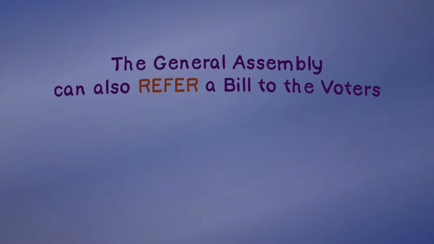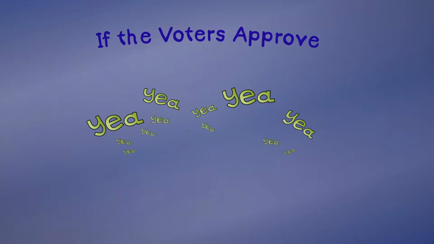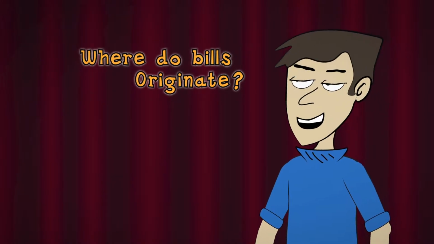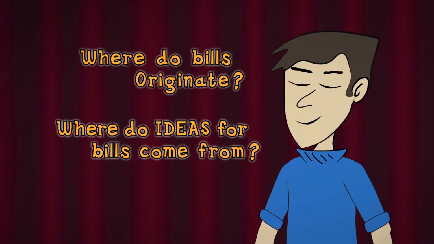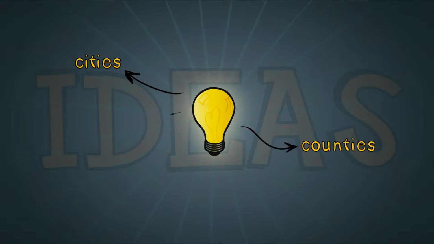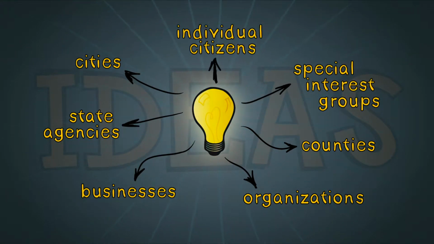The General Assembly can also refer a bill to the voters at a general election. If the voters approve, the bill becomes a law. This is called a referendum. But where do bills originate? Where do the ideas that become bills come from? Ideas for laws can come from anywhere: cities, counties, state agencies, businesses, organizations, special interest groups, and individual citizens.